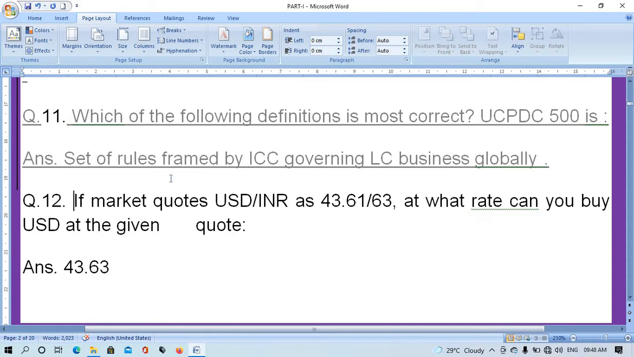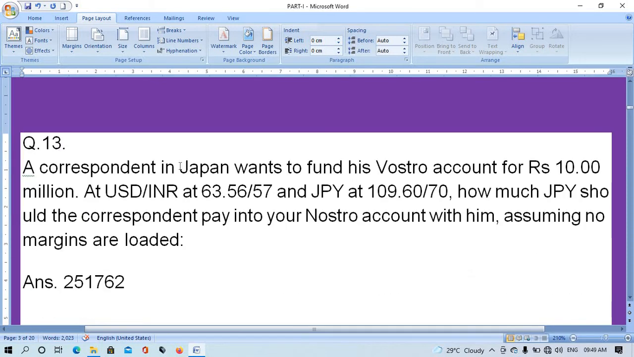Question number 12. A market quotes USD/INR as 43.61/63. At what rate can the bank buy USD at the given quote? The right answer is 43.63.